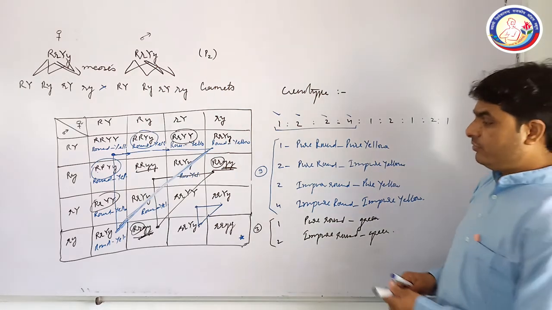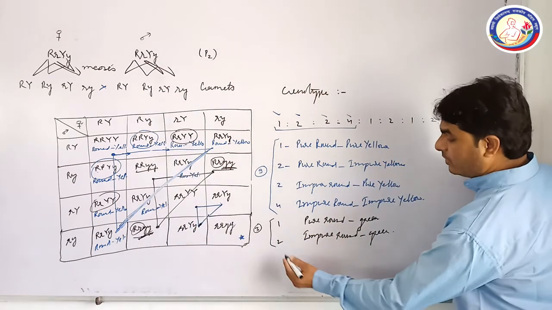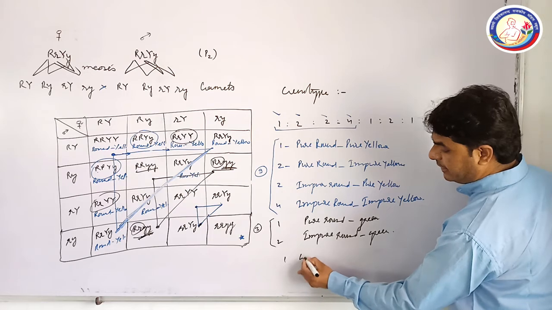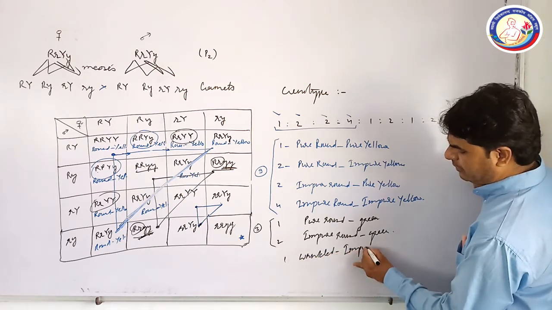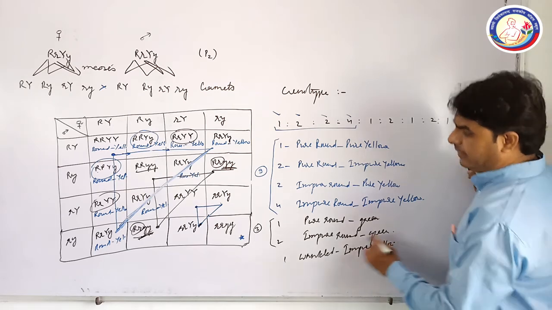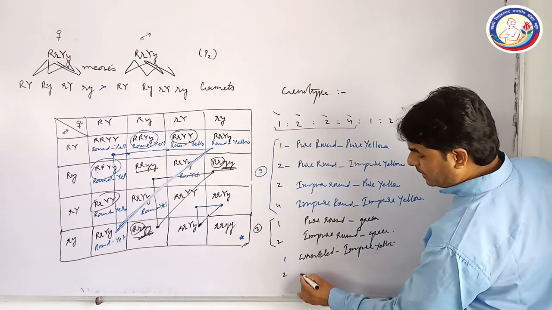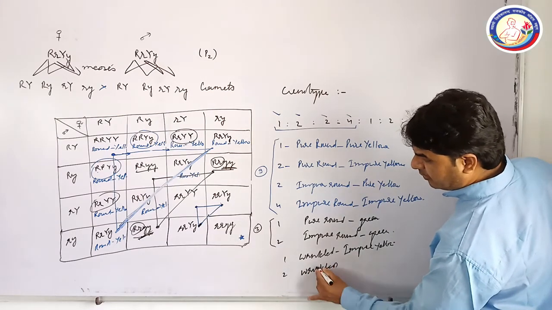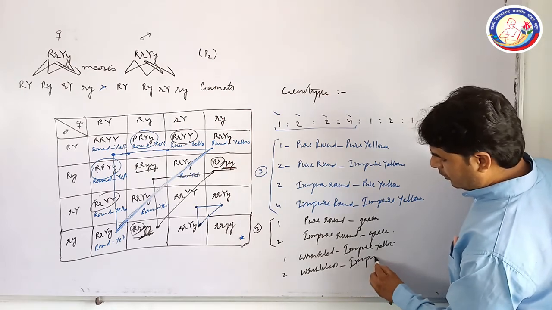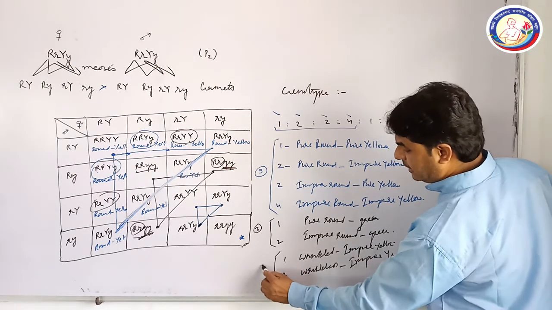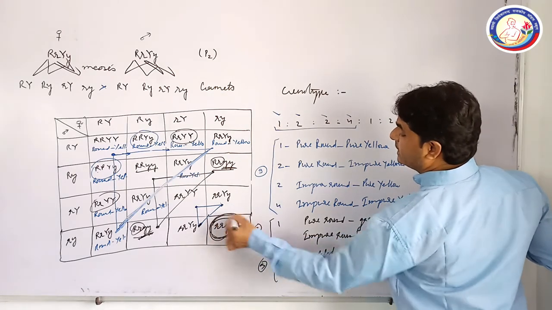Again, when you look at the third square, the third triangle, what will you see? In the third one, there is a single wrinkled plant with pure yellow character, and have a look here in these two corners. Two plants are wrinkled but impure yellow. So again, this is the third phenotypic character.